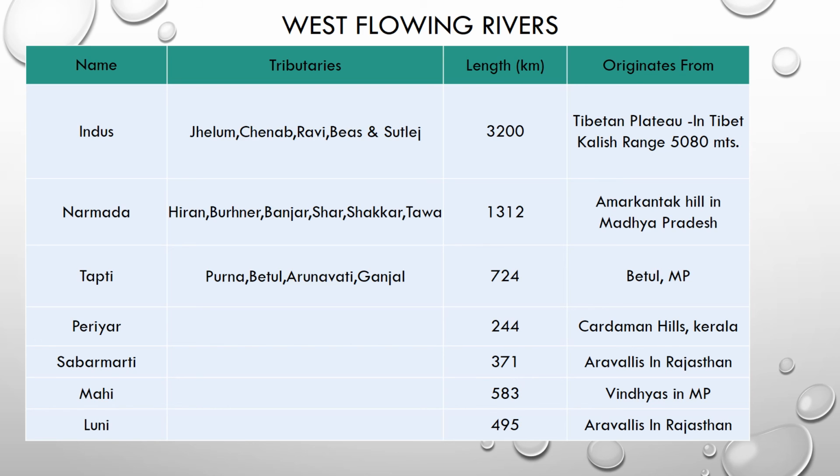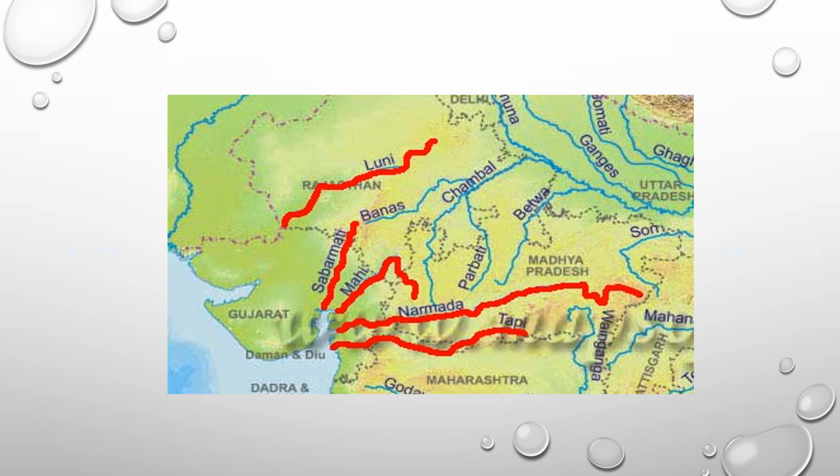Mahi river. Its length is 583 kilometers. It originates from the Vindhyas in Madhya Pradesh. Luni river. Its length is 495 kilometers. It originates from the Aravalis in Rajasthan. So this is the map for west flowing rivers. You can see all the west flowing rivers in this map.